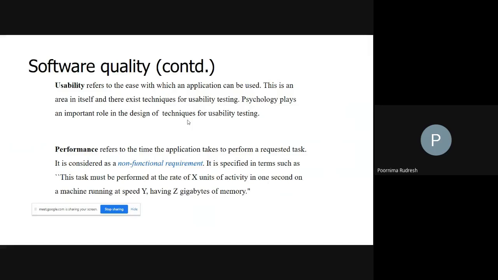So today I am going to start the module 1 topics, which are covered from the third textbook, that is Software Testing by Aditya P. Mathur. In the last class I covered the topics from the first textbook. The topics I'm covering from today onwards are from the third textbook, Fundamentals of Software Testing by Aditya P.